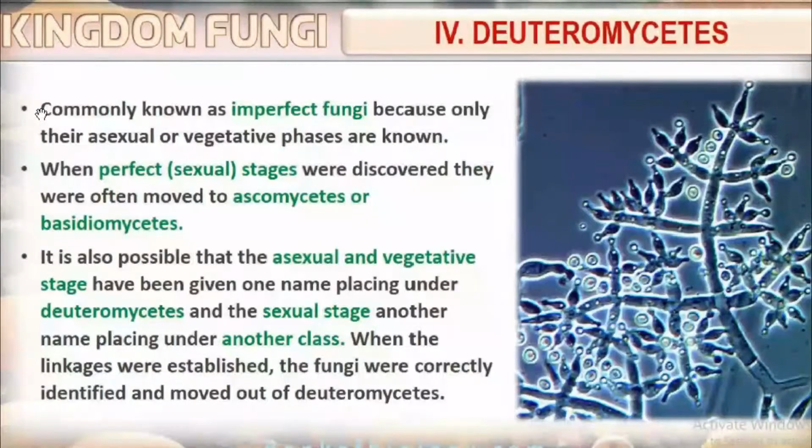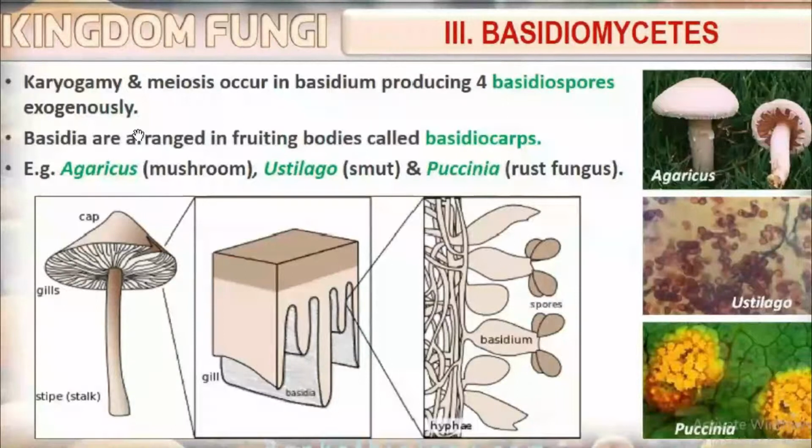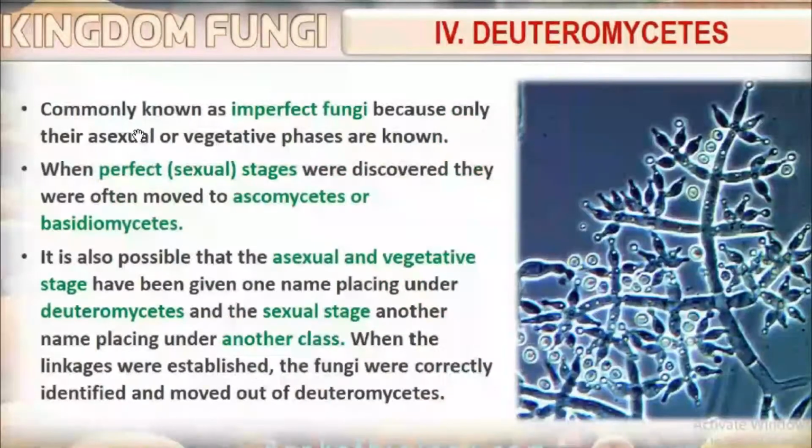The last class is deuteromycetes. They are commonly known as imperfect fungi. Why are they known as imperfect fungi? Because only their asexual or vegetative phase is known. There is no sexual phase.